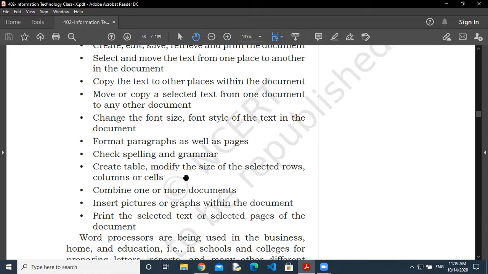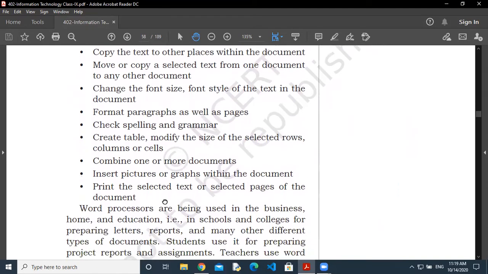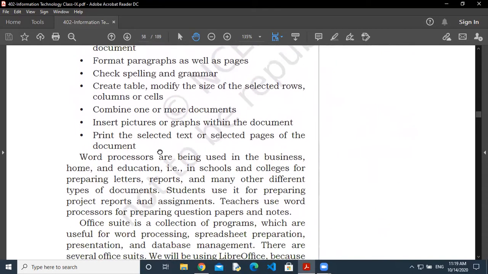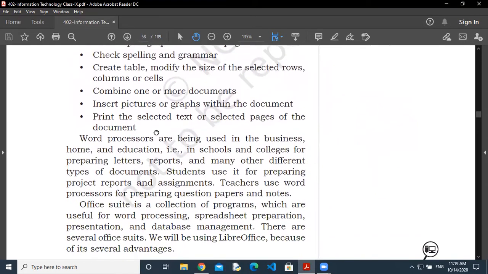You can modify the size of the selected rows and columns, and you can change the cell also. Combine one or more documents means you can add one or more documents. You are allowed to insert pictures, you can use graphics, you can insert shapes, and at last you can print the selected text or selected pages of a document. So these facilities you are getting through the word processor software.